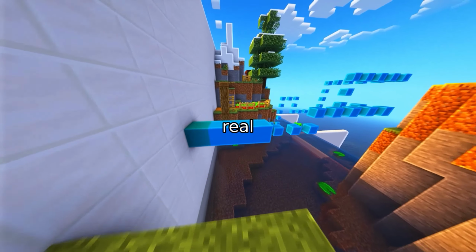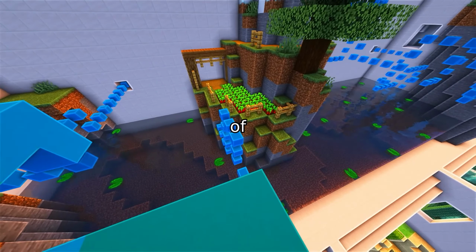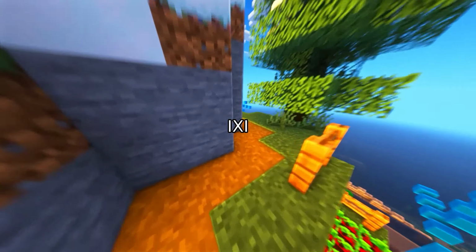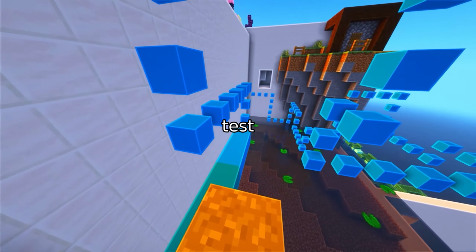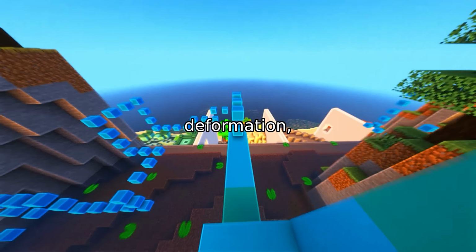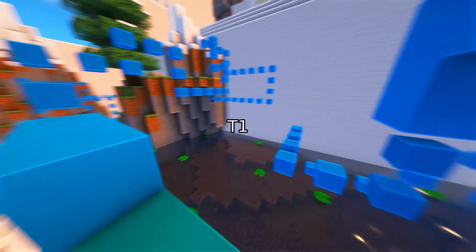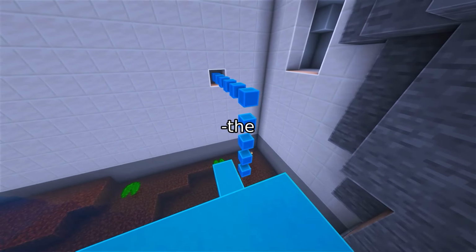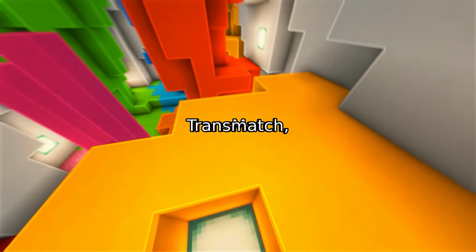We evaluate on two large real-world datasets, OASIS-3 and IXI. OASIS-3 includes patients with varying degrees of Alzheimer's, from healthy to severe dementia, so we have scans with massive atrophy. IXI contains only healthy subjects, offering a benchmark for small deformations. We test across three experimental setups. T1 to T2 on OASIS-3, large deformation, pathological. T1 to T2 across OASIS-3 and IXI, domain shift. T1 to T2 on IXI, small deformation, healthy. And we compare against state-of-the-art methods, classical ones like ANTs and NiftyReg, and modern learning-based approaches like SynthMorph, TransMatch, MultiGradICON, ConvexAdam, and DINO-Reg.